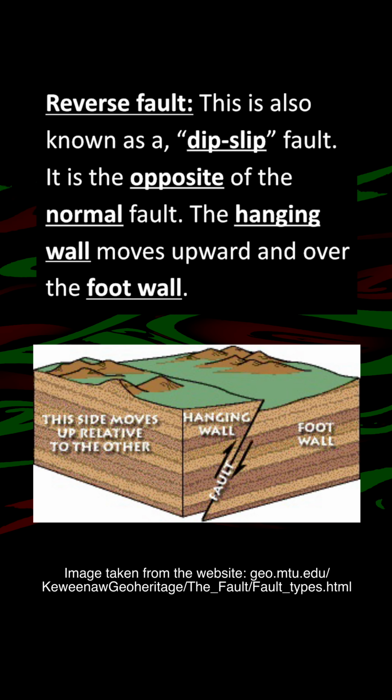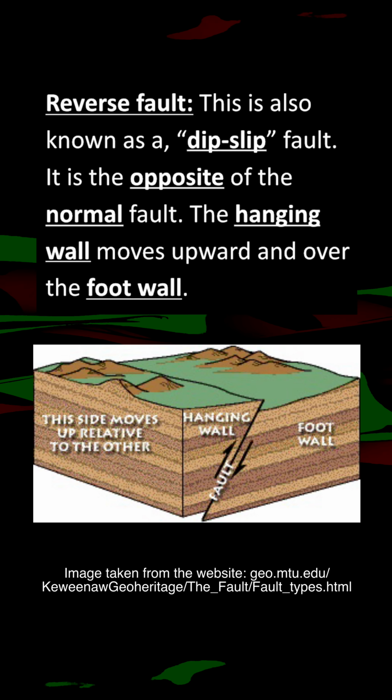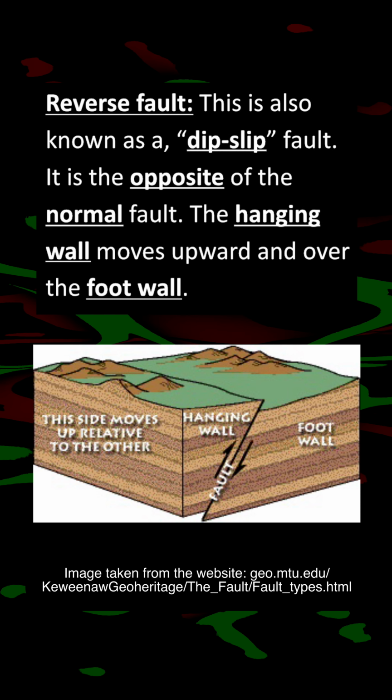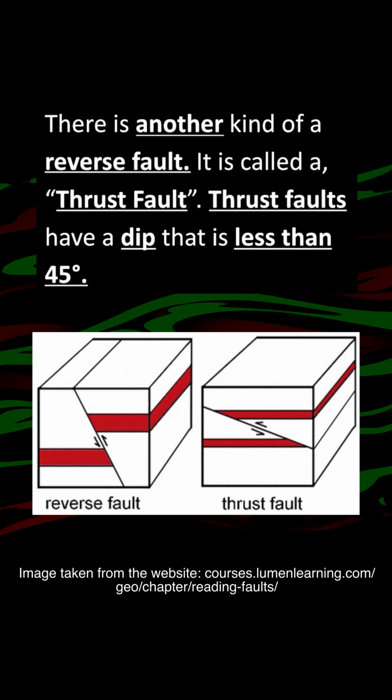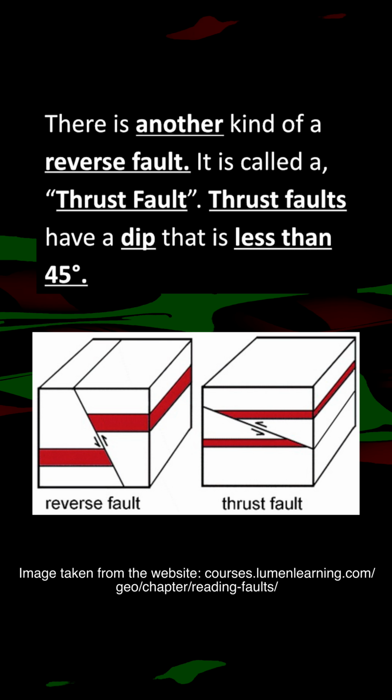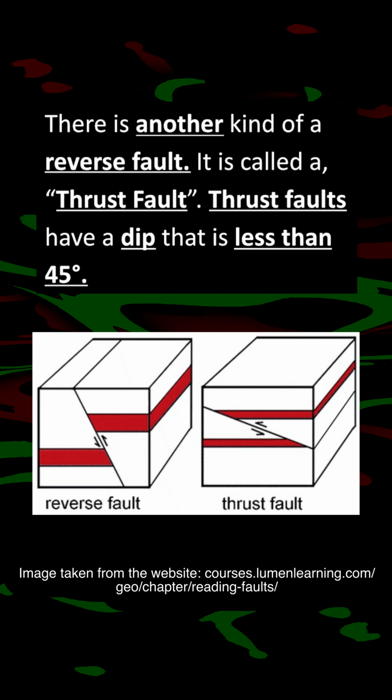The next type of faults that we'll be looking at are reverse faults. This is also known as a dip-slip fault. It is the opposite of the normal fault. The hanging wall moves upward and over the footwall. There is another kind of reverse fault. It is called a thrust fault. Thrust faults have a dip that is less than 45 degrees.